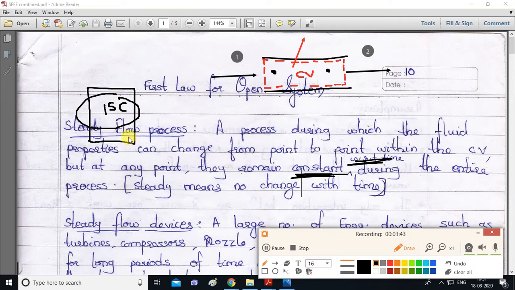So once the transient phase is passed, the temperature which you get is known as the steady temperature, and that type of process we are considering in first law for open system. All the transient part where the properties are changing with respect to time is over, and then with respect to time, for a particular point, the properties will remain the same. That is known as steady flow process.